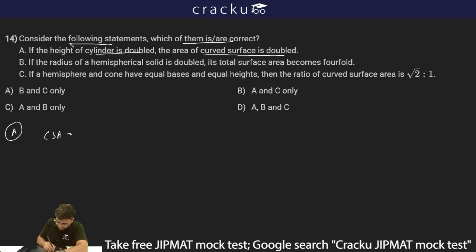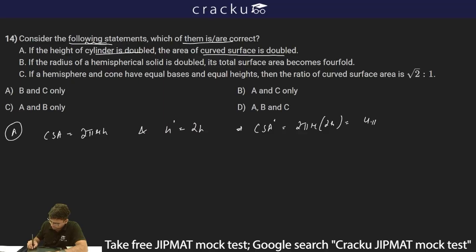Curved surface area of a cylinder is basically 2 pi RH. Now if I say the new height, or let's say h dash, is 2 times the original height, my new curved surface area CSA dash can be 2 pi r into 2h, which is equal to 4 pi RH, which is 2 times the original curved surface area. So thus I can say if the height of the cylinder is doubled, the curved surface area is doubled as well. So statement A is correct.